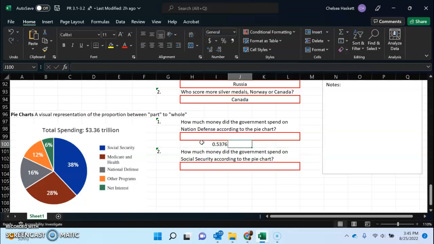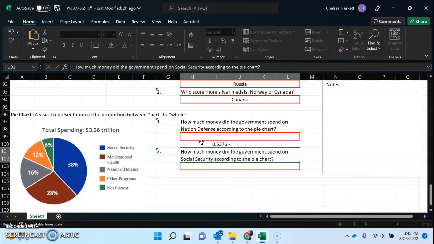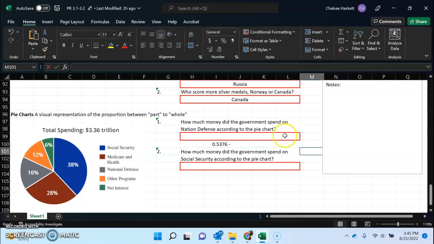And I'm going to go ahead and round this to the hundredths place. So it's going to be 0.54. And we have to label it, so trillion dollars.